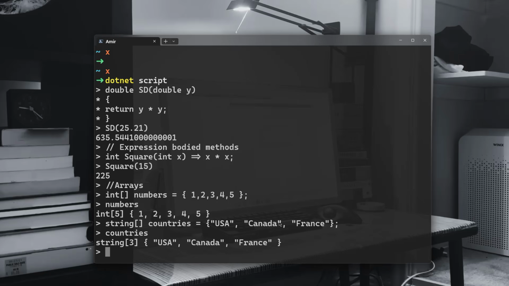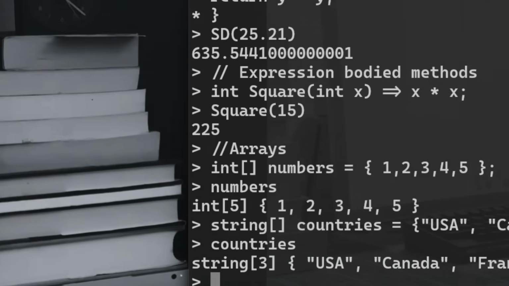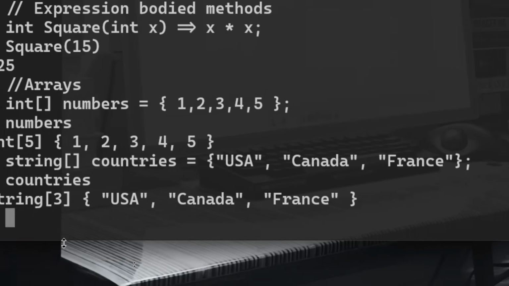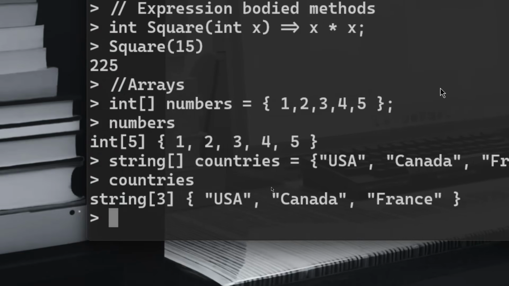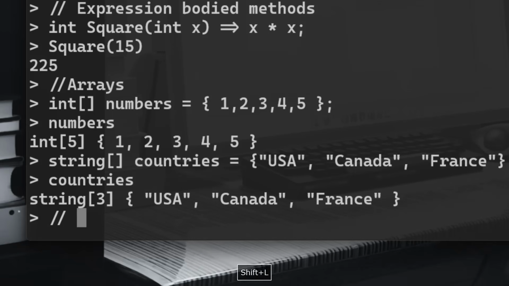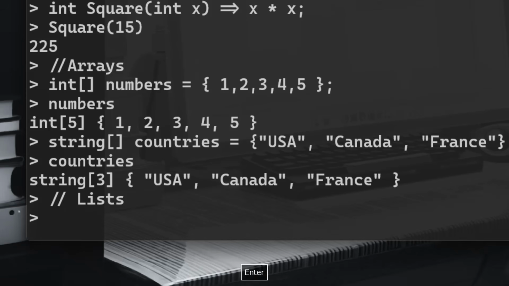Let's see the lists. So let's see actually how the lists are depicted in C#. All right, lists. So of course, lists are dynamic collections. Unlike arrays, lists can grow and shrink, right? So if you want a list, you can do it simply. We have seen that before, but let me repeat that again.